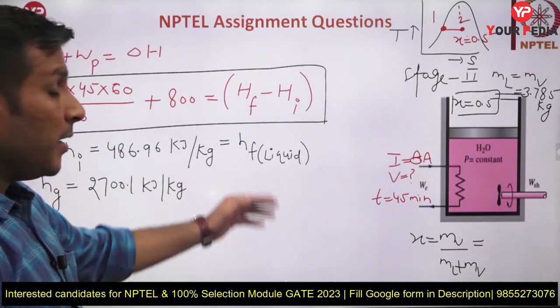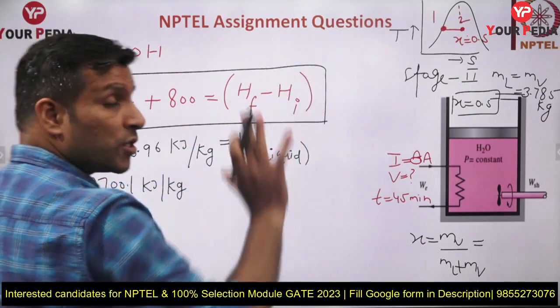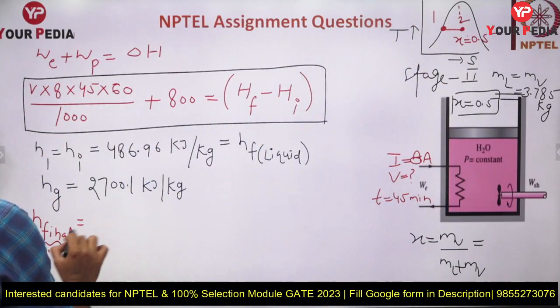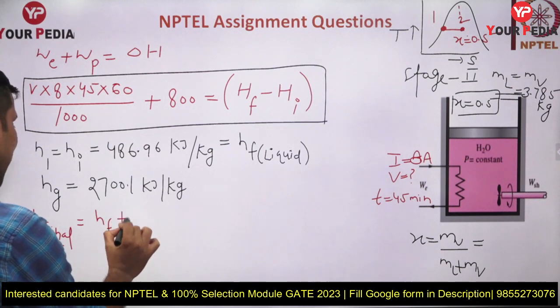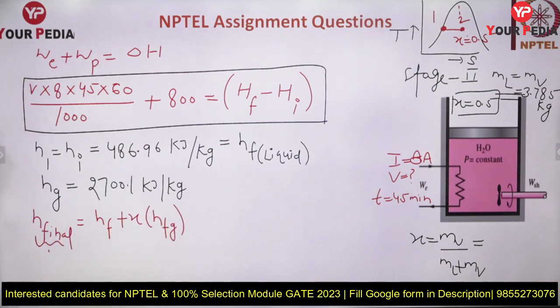So we know H1, the initial enthalpy. What will be the final enthalpy, guys? The pressure is constant, so you are on this particular line only. So can I write H final will be nothing but HF plus x times HFG? Yes or no, guys? HF plus x times HFG.